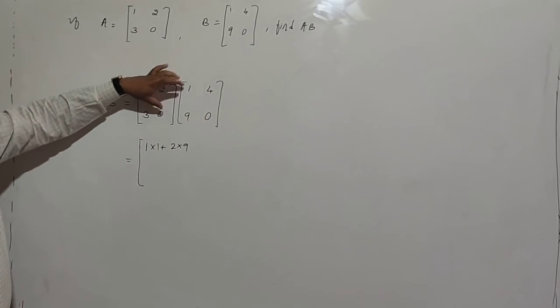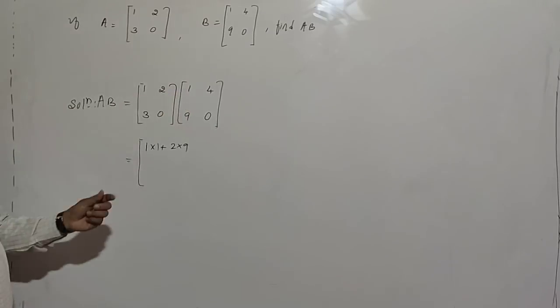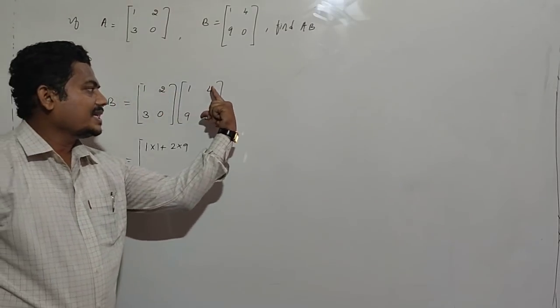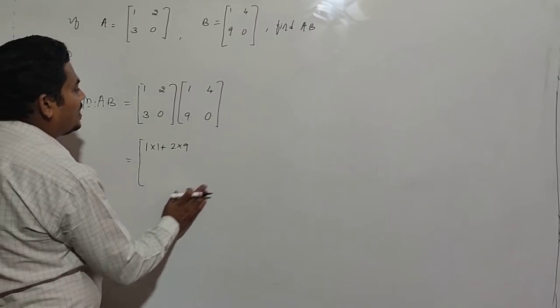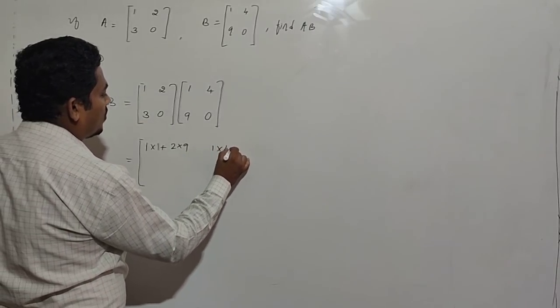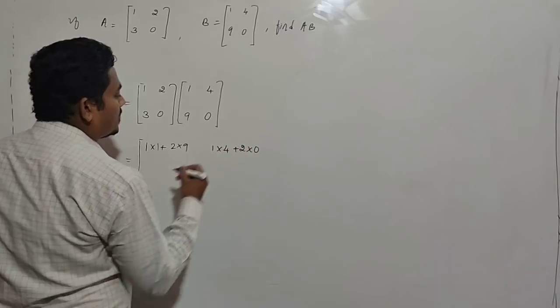First row with first column gives the A 1 1 element. Next, first row with second column gives the A 1 2 element, that is 1 into 4 plus 2 into 0.